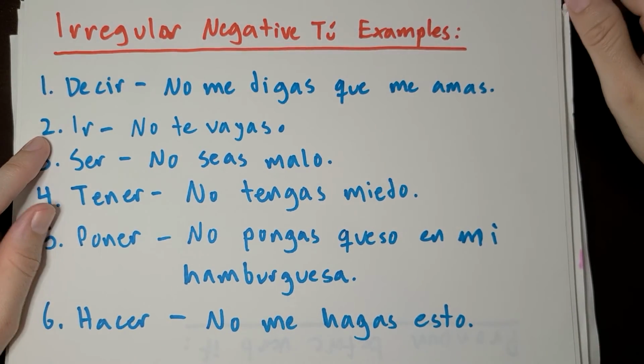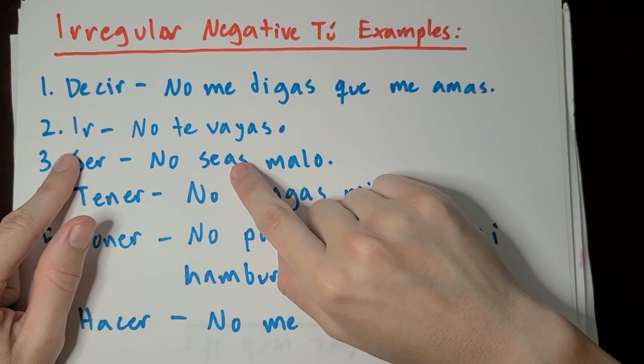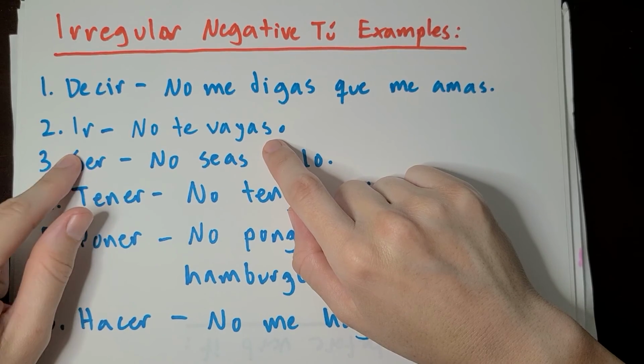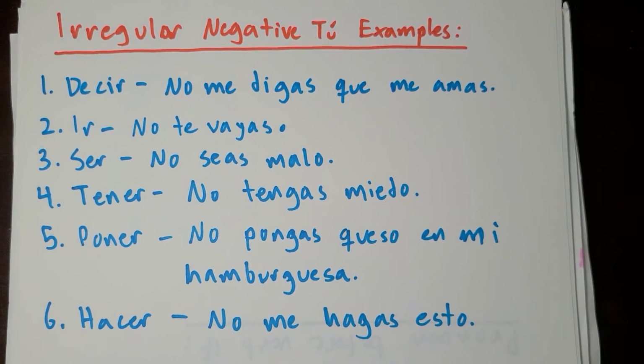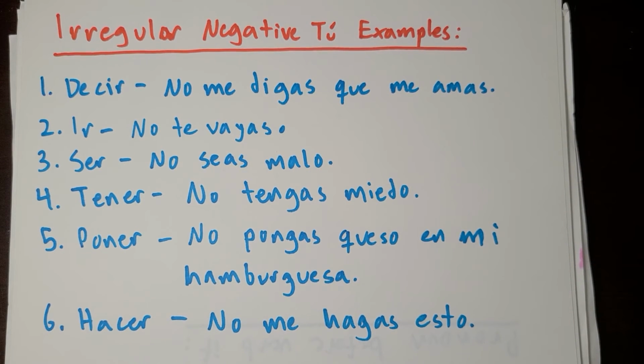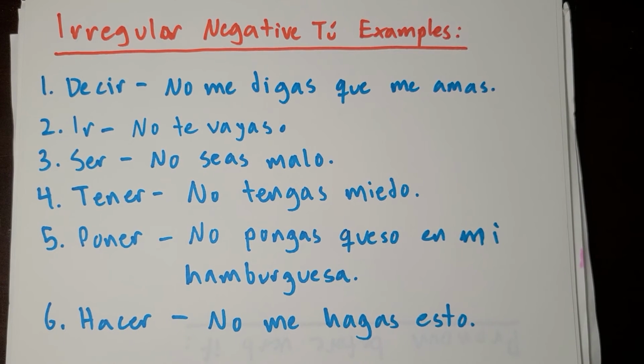2, ir. So we know that ir is irregular. It's going to become vayas here. No te vayas. So irse, we know that irse means to go, to leave. It's, oh my god, I can't believe I'm drawing a blank. Reflexive. So no te vayas.